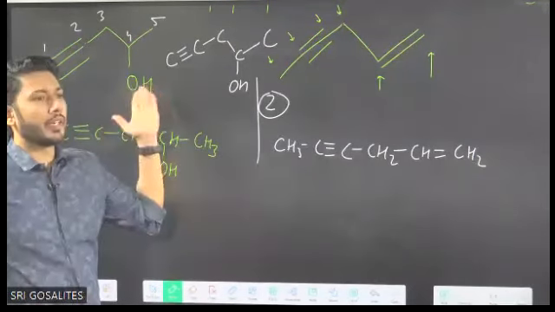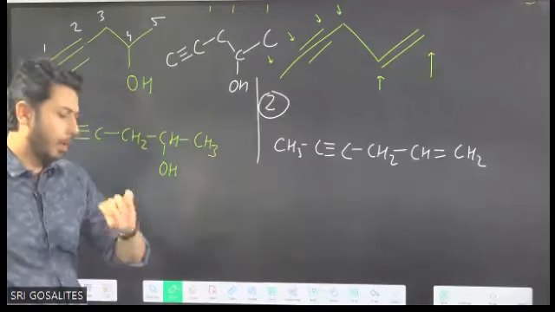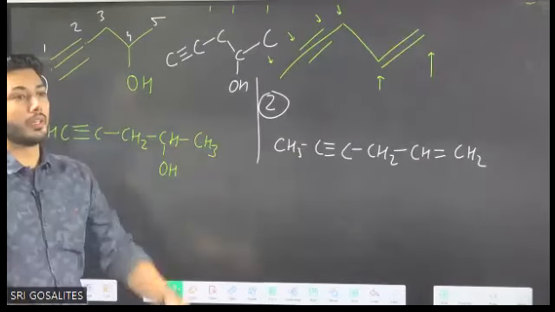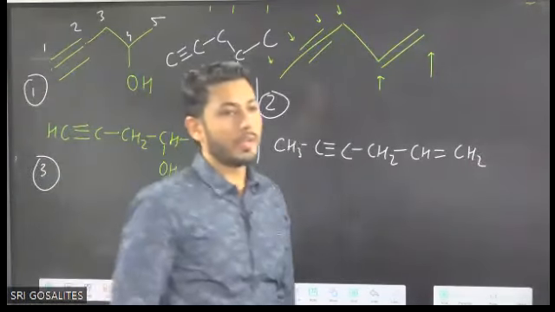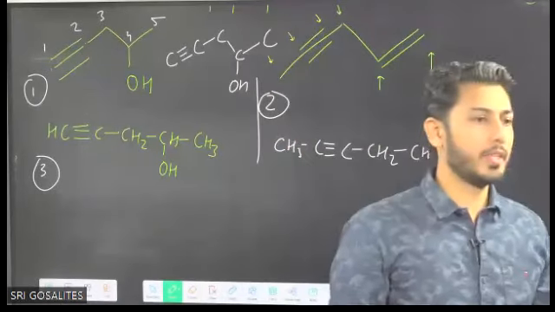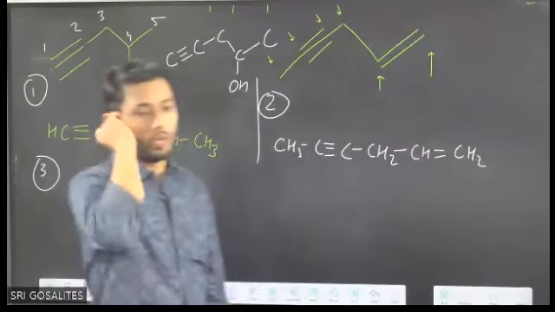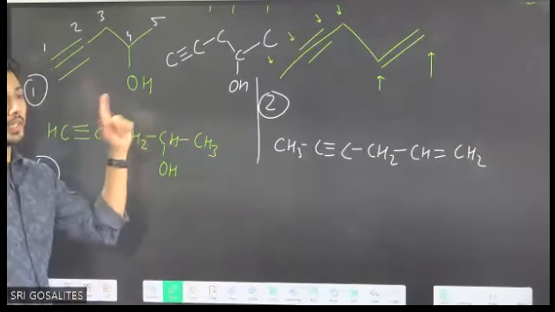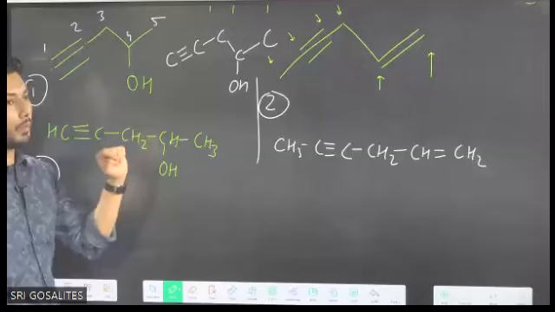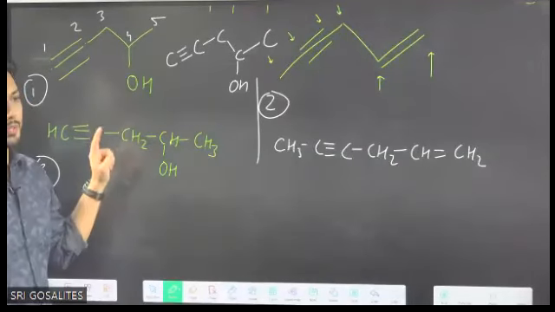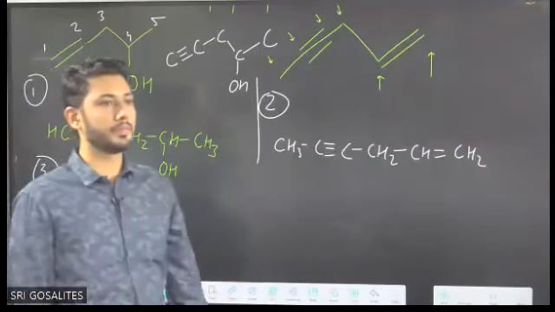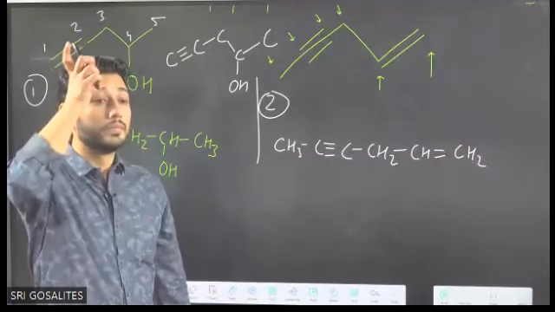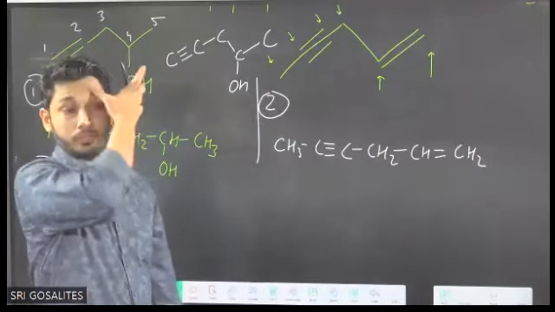It is given in NCERT. Double bond, triple bond, they both are unsaturated compounds. OH means alcohol group. You can write here CHO also, but in the NCERT problem 12.6, it is given OH. So you can write OH directly. ठीक है?